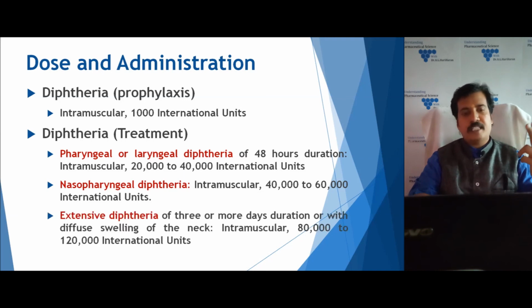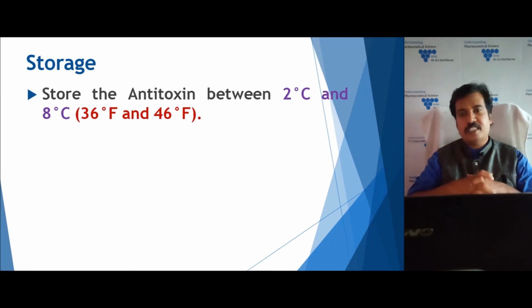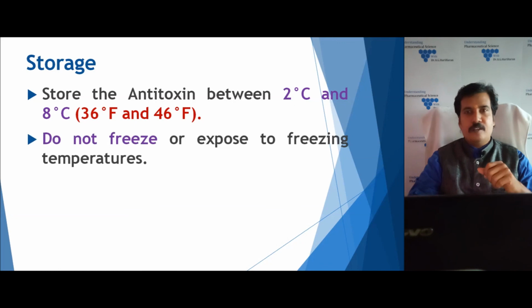If it is an extensive diphtheria which has occurred for 3 or more days, then we administer about 80,000 to 1,20,000 IU of diphtheria antitoxin intramuscularly. If you see the storage condition, it is generally stored similar to other vaccines at 2 to 8 degrees Celsius, that is 36 to 46 degrees Fahrenheit. Moreover, it should not be frozen or exposed to any freezing temperature. It should be maintained properly.